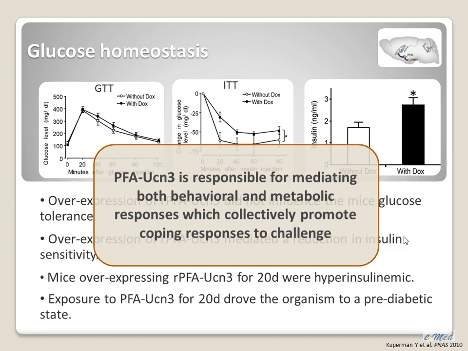So to conclude, we saw that urocortin-3, specifically in the peripheral area, is responsible for mediating both behavioral and metabolic responses, which collectively promote coping responses to challenge.